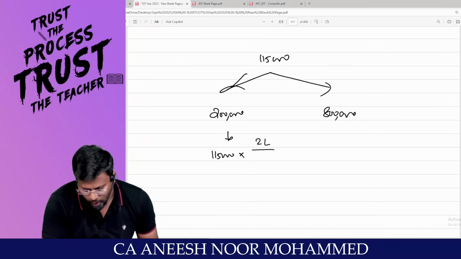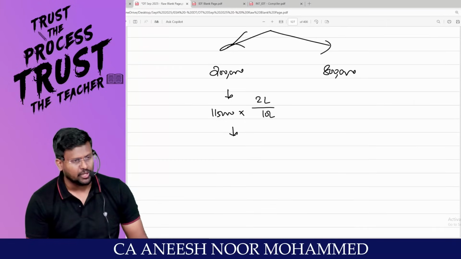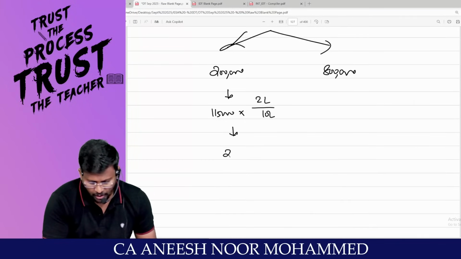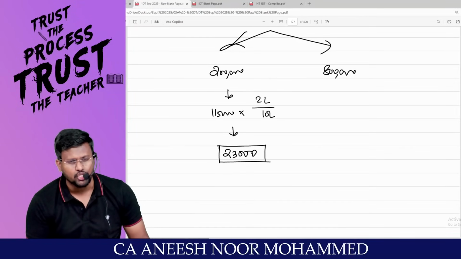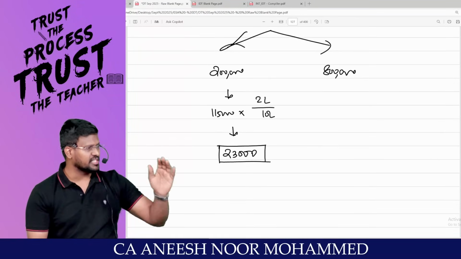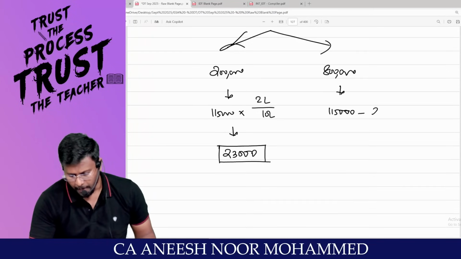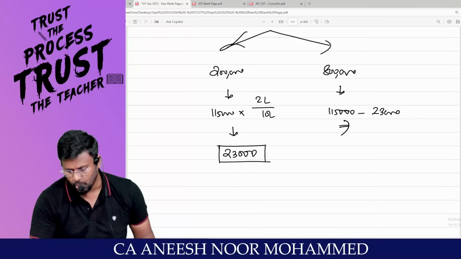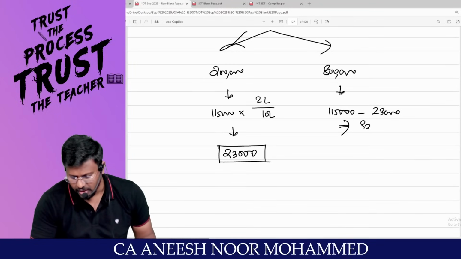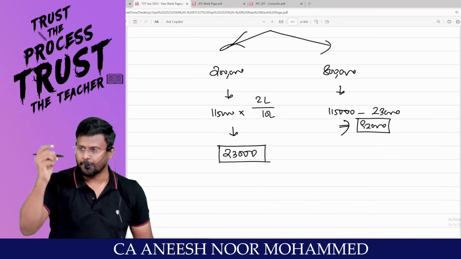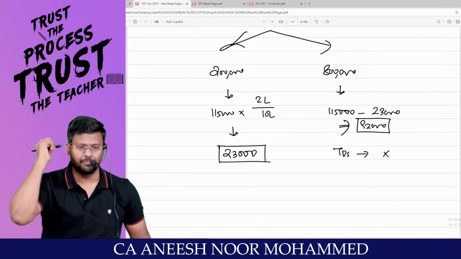So 1,15,000 into 2 lakhs divided by 10 lakh. Am I right with my calculation? So 1,15,000 into 2 lakh by 10 lakh comes to 23,000. This interest will not be allowed as a deduction, it should be added back, because this interest is for personal purpose. The remaining: 1,15,000 minus 23,000 comes to 92,000, which is the interest attributable to business purpose. But for this 92,000, no TDS has been deducted.